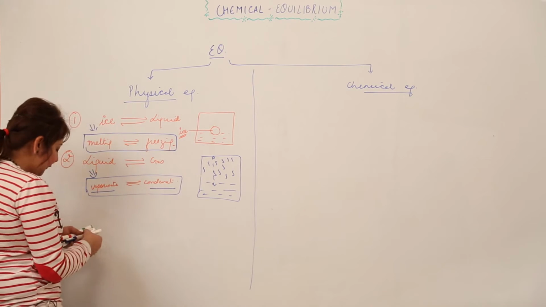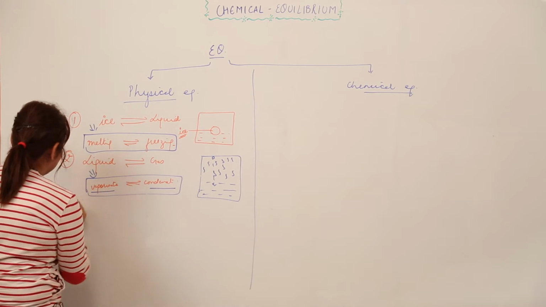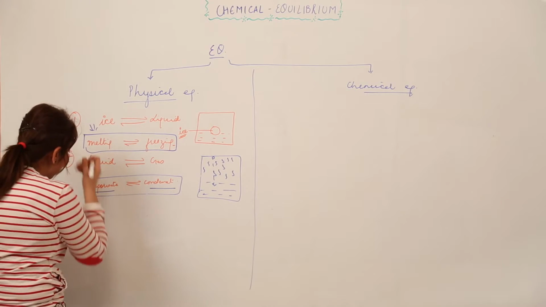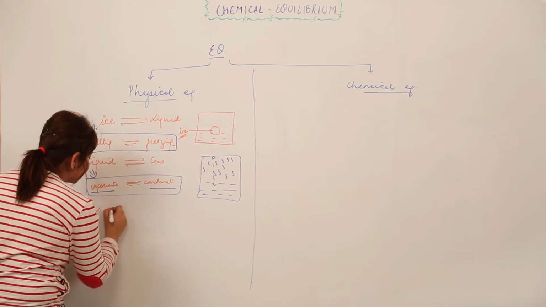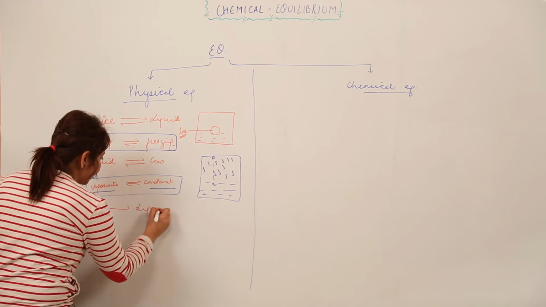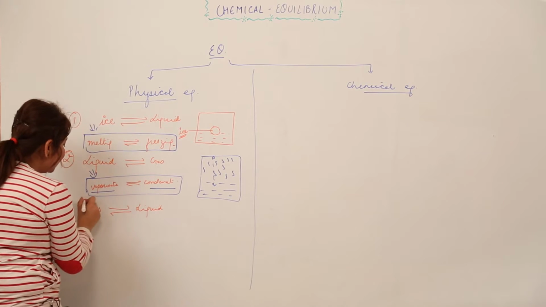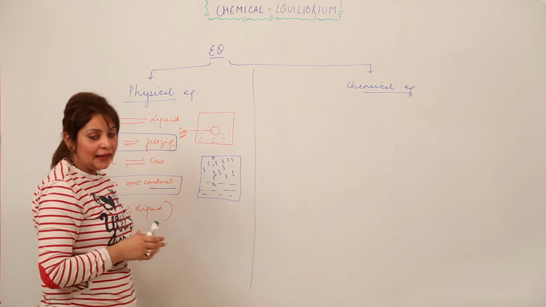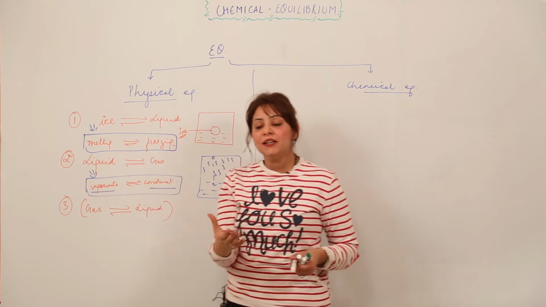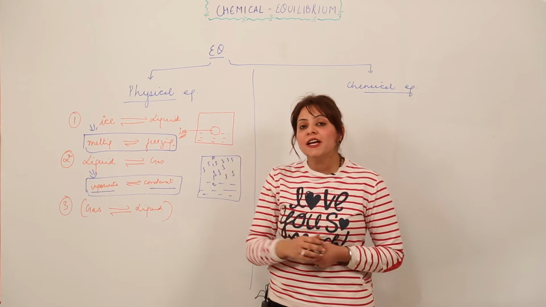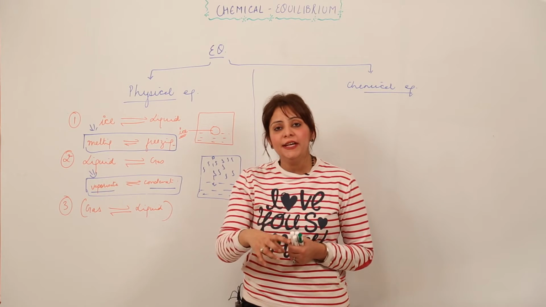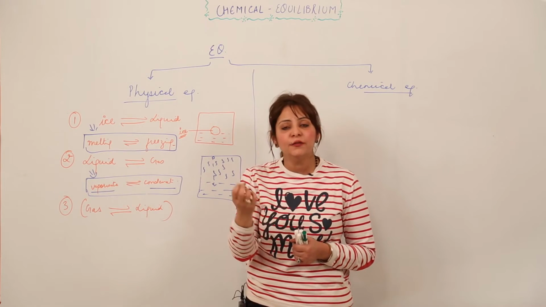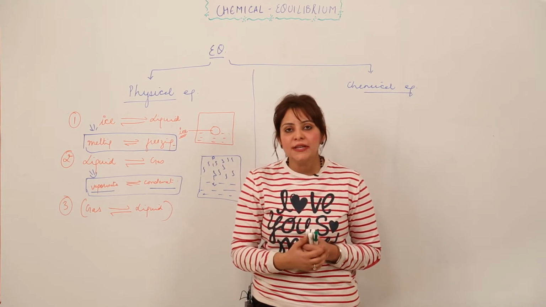The other example which is coming to my mind is that we can have equilibrium between a gas and a liquid as well. Have you ever seen a gas dissolved in a liquid? Yes, we drink soft drinks. There is carbon dioxide dissolved in the water, right? And we get soda water, plus we have the flavoring agent as well, right?